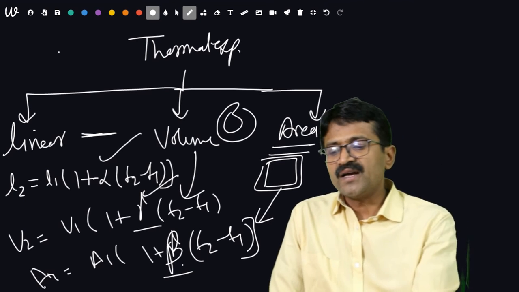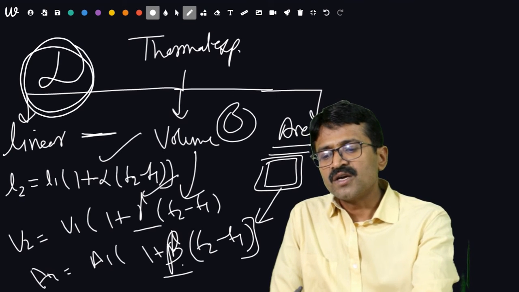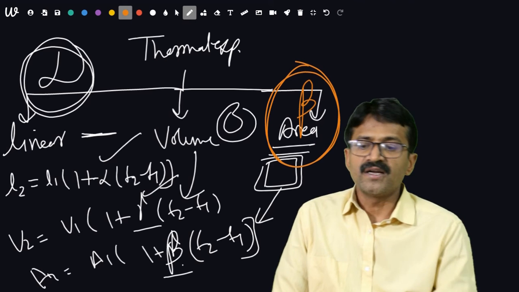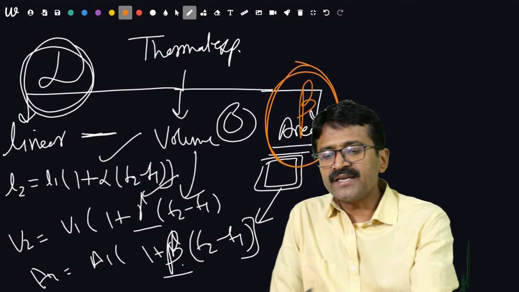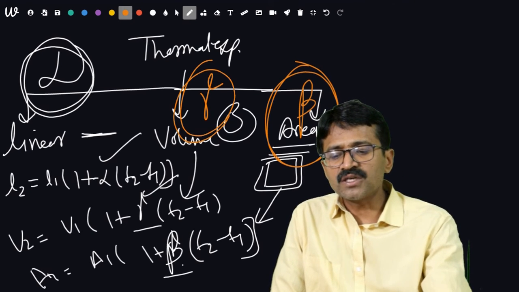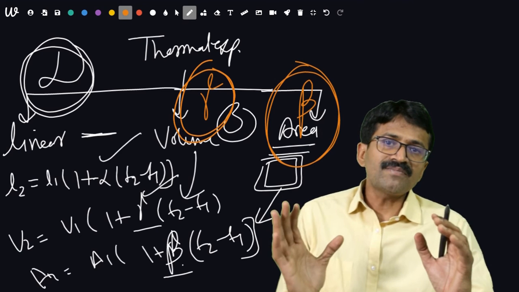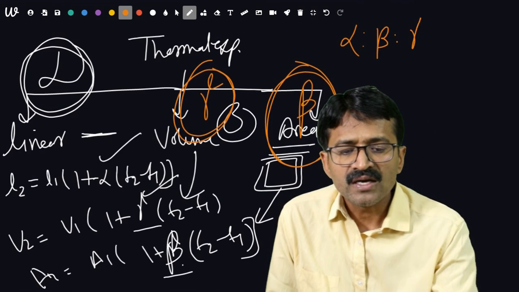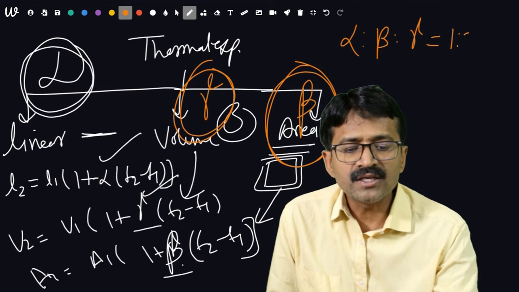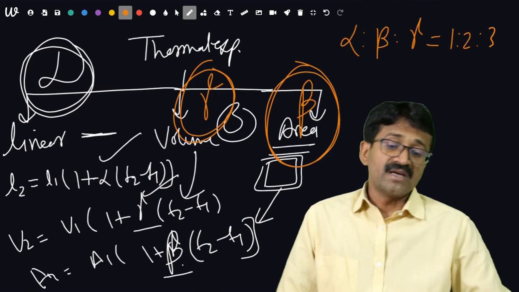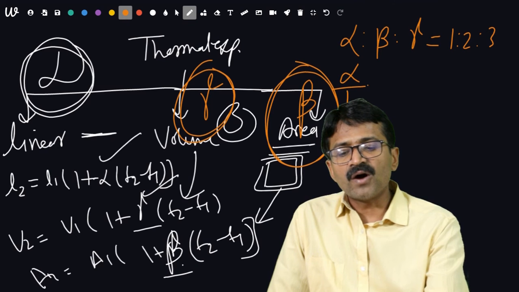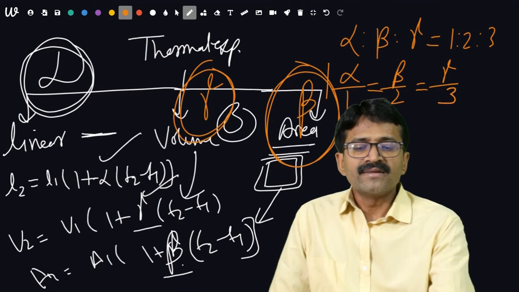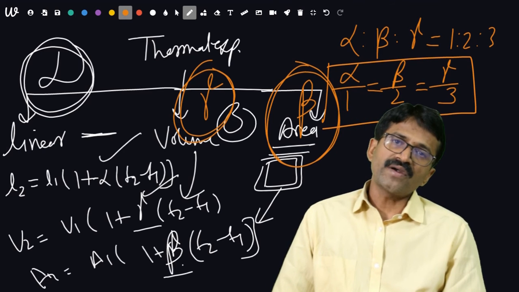What about alpha? It is the linear expansion coefficient. What about beta? It is the areal expansion coefficient. What about gamma? It is the volume expansion coefficient. What is the relation between them? You can take the relation alpha is to beta is to gamma is equal to 1 is to 2 is to 3. Remember, you can take it in this way: alpha upon 1 is equal to beta upon 2 is equal to gamma upon 3. This is a very important relation.